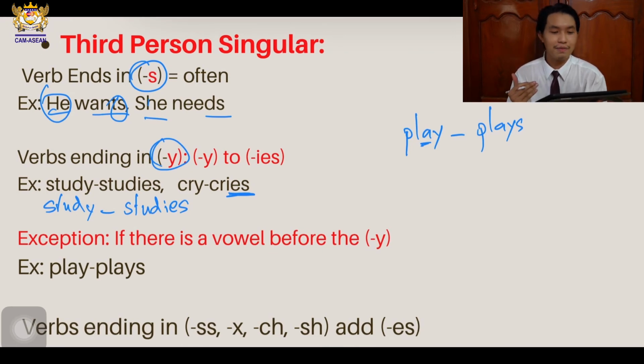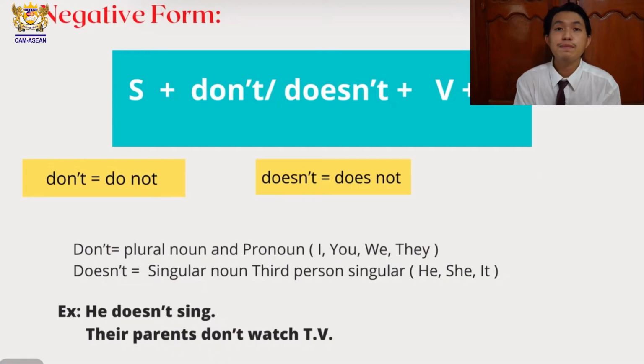Alright, great job. Alright, so let's move on to the negative form of present simple. So what does it look like? Let's look at the slide together. It starts with S, which is the subject, followed by don't or doesn't, followed by the verb, and then followed by the object, okay?